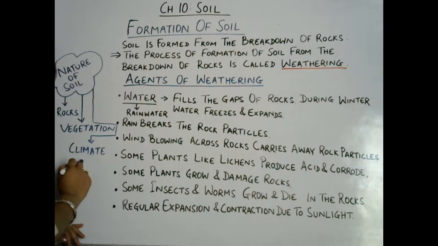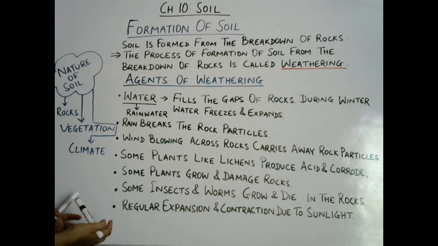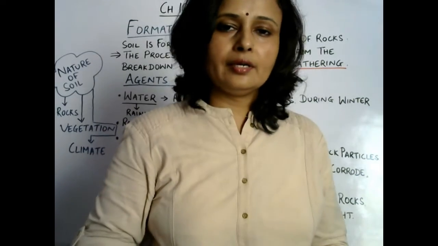Rainforest, that means there is always rain, then clay soil. Then coastal areas, hills, plains. So whatever the kind of area, accordingly climate will be there, and that climate also decides the type of soil found in a certain area.